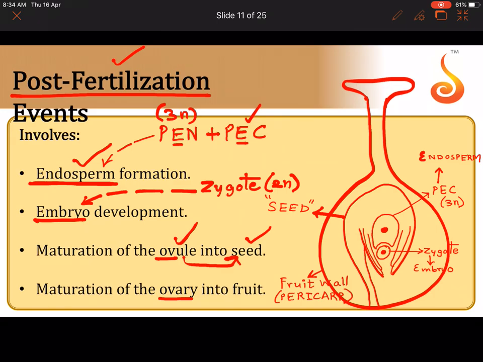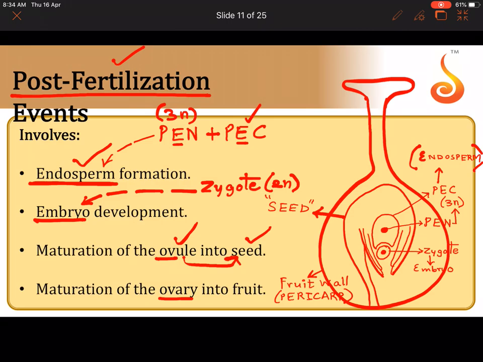See, so many changes are happening. Ovule is becoming the seed, ovary is becoming the fruit wall, the primary endosperm cell gives rise to a nutritive tissue called endosperm. With the primary, let me label this also. What is this? What is the nucleus called? Primary endosperm nucleus. This is the triploid nucleus.